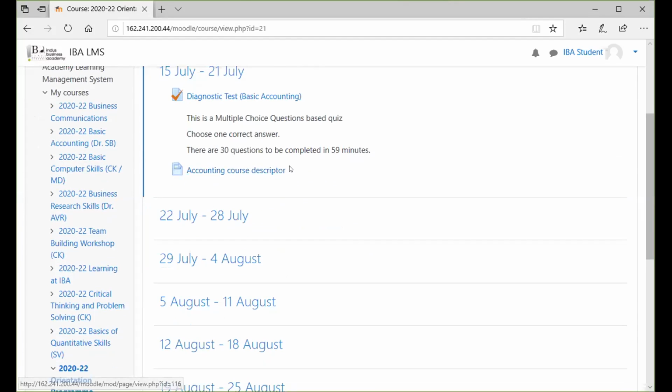Now the thing is that BKB sir had created this accounting course descriptor, which I felt was not relevant to the students. So discussing with BKB sir, I hid that. I just brought it out here in order to show you how hiding and non-hiding works.